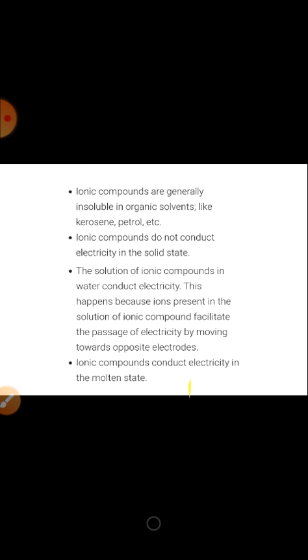Ionic compounds do not conduct electricity in the solid state. The solution of ionic compounds in water conducts electricity. This happens because ions present in the solution of the ionic compound facilitate the passage of electricity by moving towards opposite electrodes. Ionic compounds conduct electricity in the molten state.